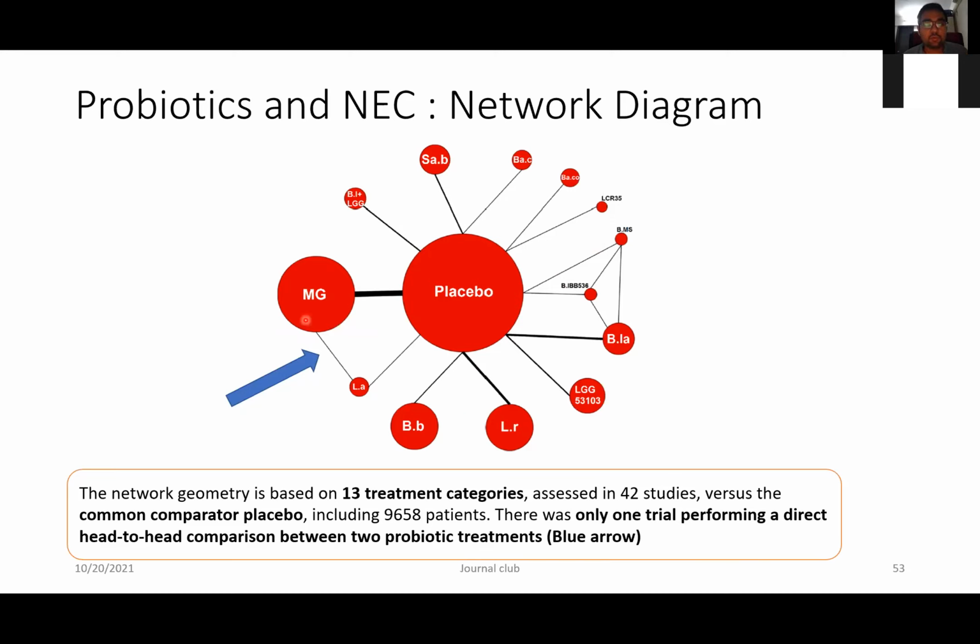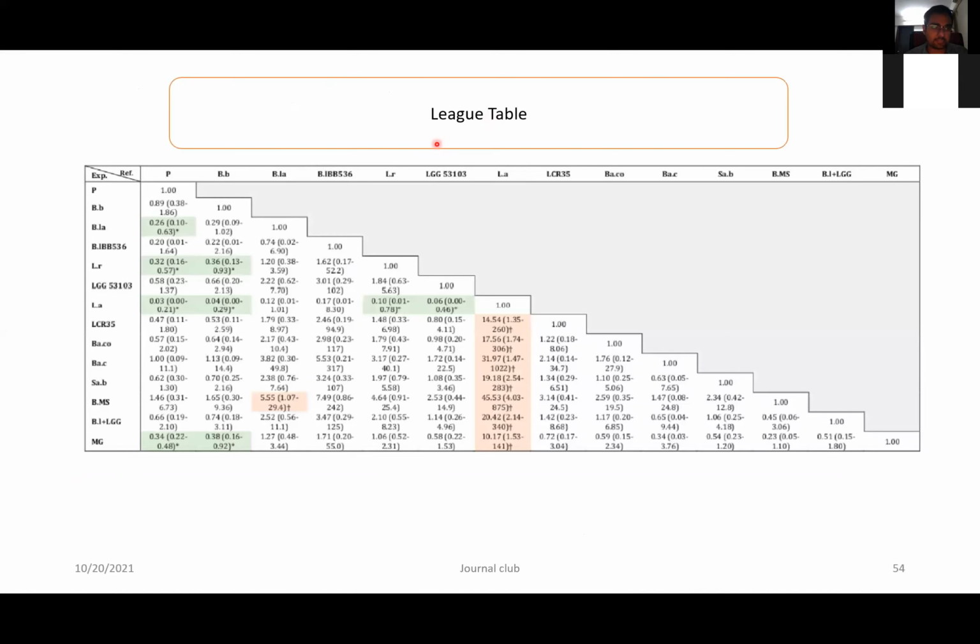And this blue arrow denotes the direct head-to-head trial between the multigenous versus Lactobacillus acidophilus. So this was the network diagram generated. There were 13 treatment criteria, including the multigenous group, a total of 42 studies were done, and 9,658 patients were included. Now, this was the league table of the network meta-analysis. As we had discussed, the drugs are arranged in a step ladder fashion. Here you can see that P means placebo, and these are all the probiotics, arranged in serial order.